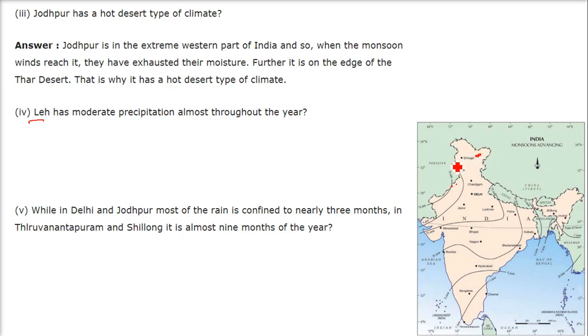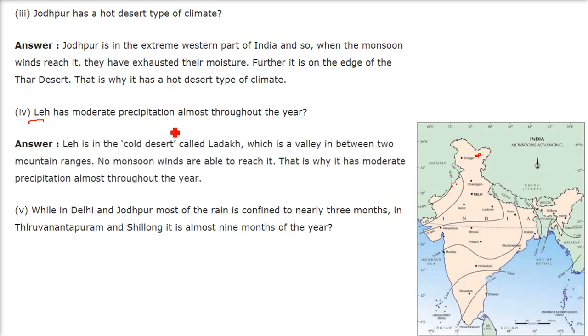Leh here. Leh has moderate precipitation almost throughout the year. Now, it's a cold desert. Leh lies in the cold desert called Ladakh, which is a valley in between two mountain ranges. So no monsoon winds are able to reach. If you have, say, a hill here, the monsoon from either side cannot reach. That is why it is in the valley in between two mountain ranges. So no monsoon winds are able to reach. That is why it has moderate precipitation almost throughout the year.